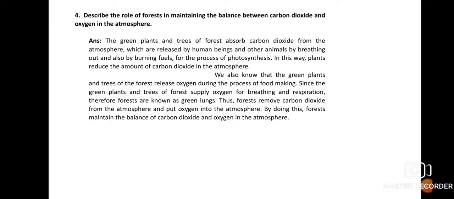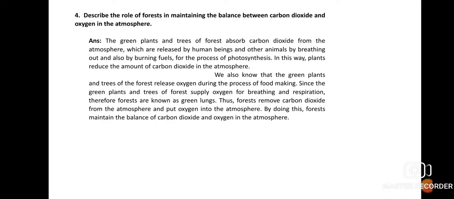this forest, what is their main function? They remove the carbon dioxide from the atmosphere by absorbing it for the process of photosynthesis, and they put oxygen gas into the atmosphere by releasing oxygen as a result of photosynthesis. So by doing this, the forest maintains the balance of carbon dioxide and oxygen in the atmosphere.